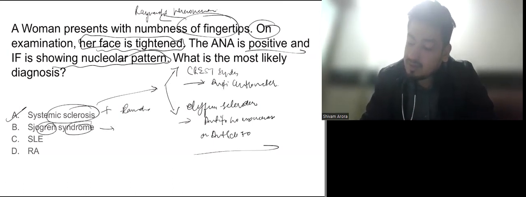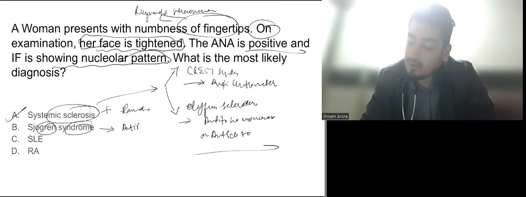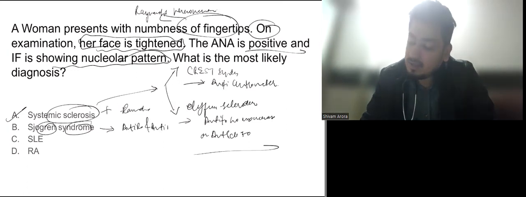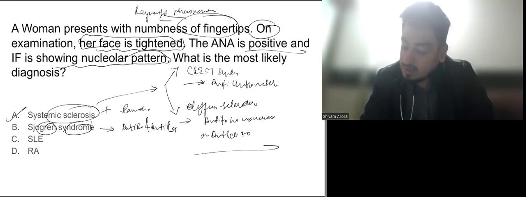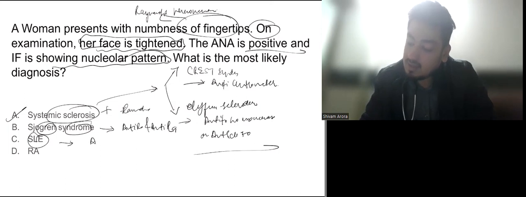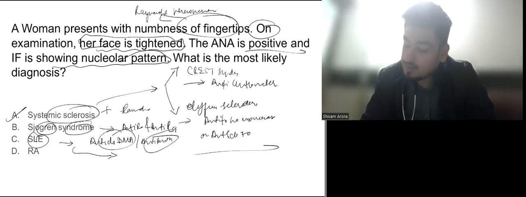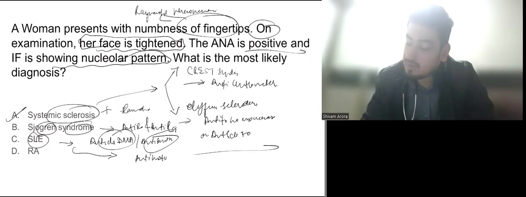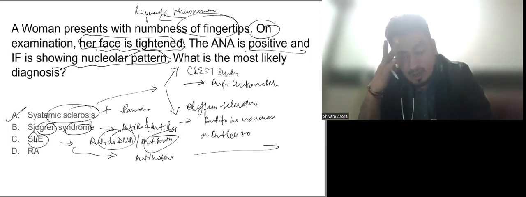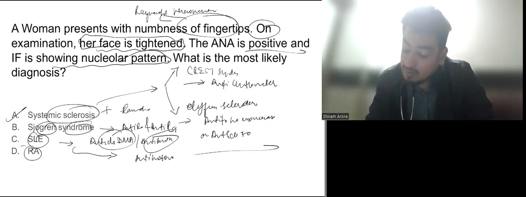Sjogren syndrome antibodies are anti-Ro and anti-La. For SLE antibodies are anti-dsDNA, anti-Smith. If it is a drug-induced lupus, then anti-histone. Clear? For RA, we have rheumatoid factor and anti-CCP.